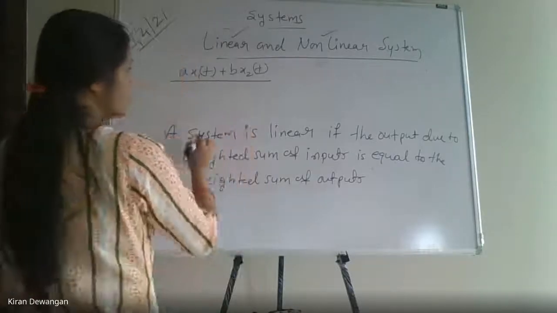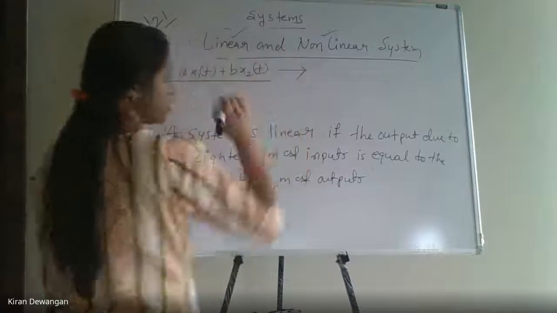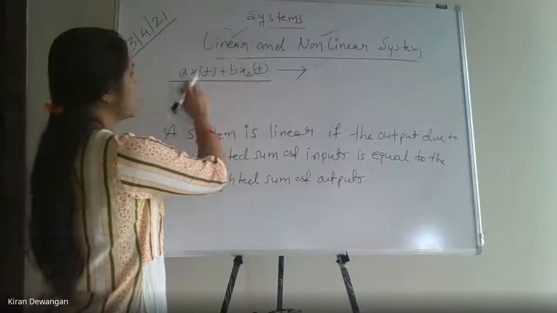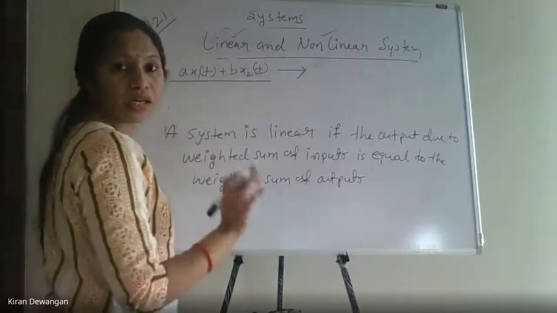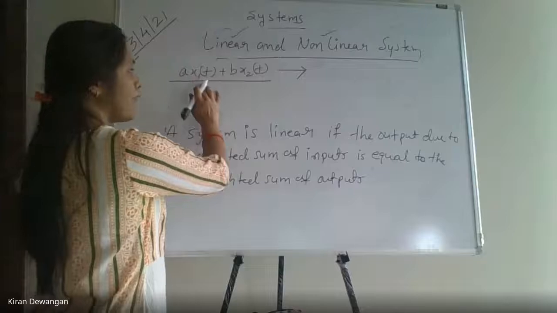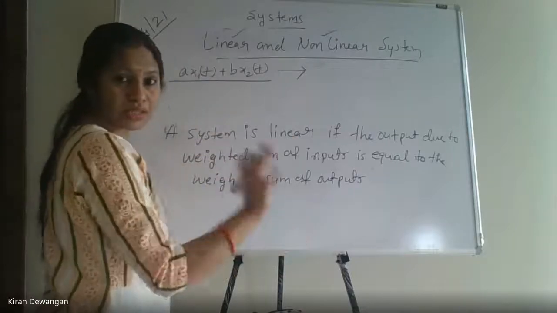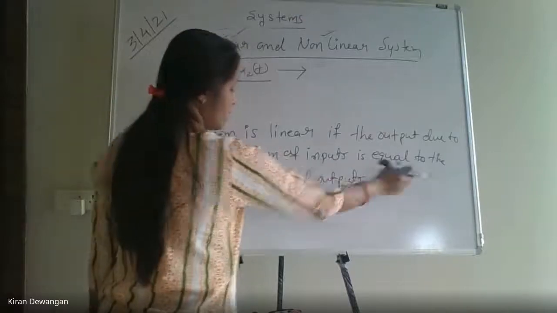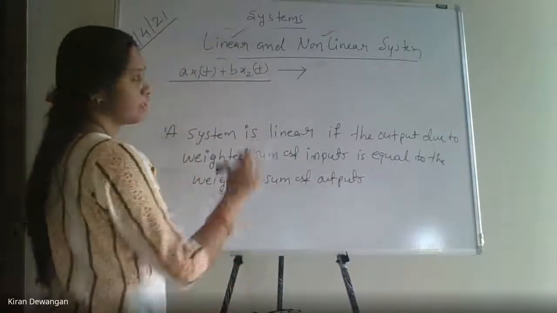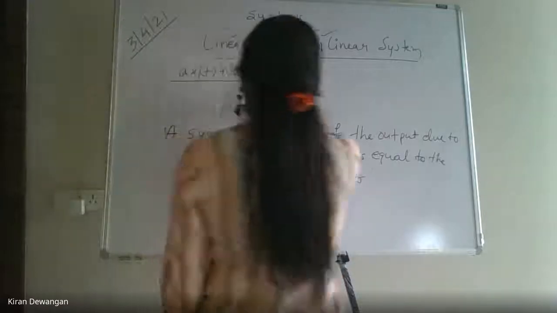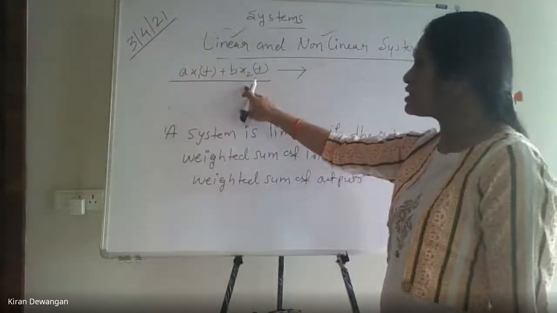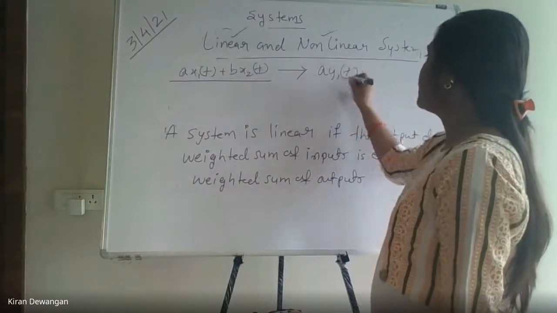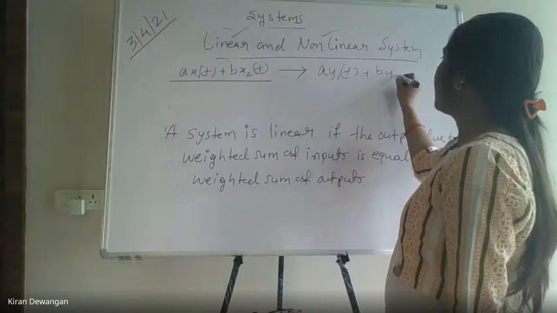Now if I apply this weighted sum of inputs, a x1(t) plus b x2(t), to my system, the output should be equal to the weighted sum of outputs, that is, a y1(t) plus b y2(t).